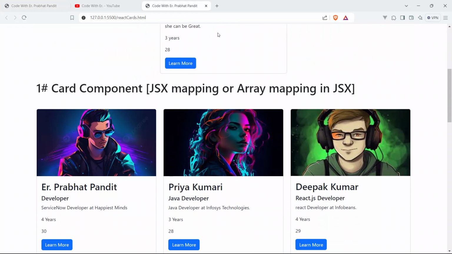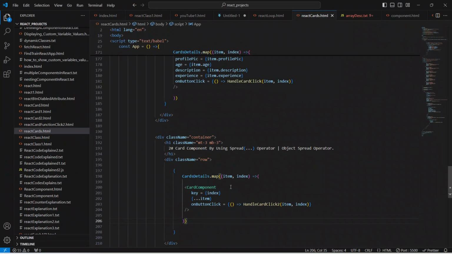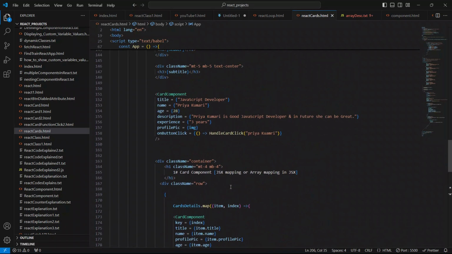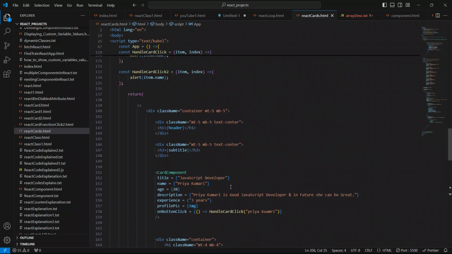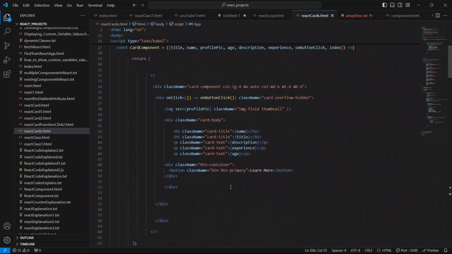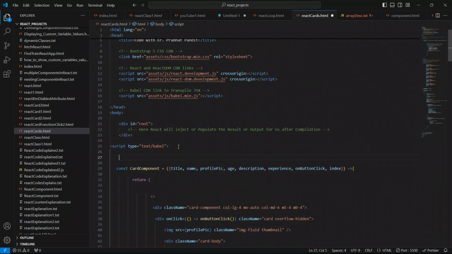So come up here, so now we will use here the React useState hook. So guys, now we are going to learn how to use the React useState hook. For using the React useState, we have to import it from React.